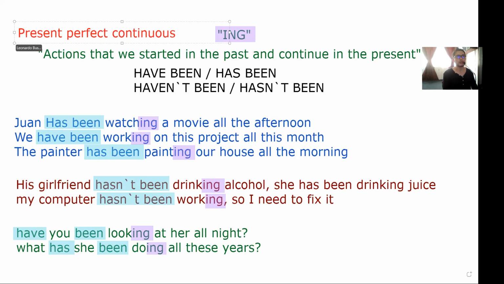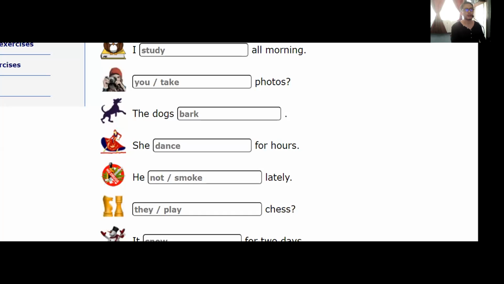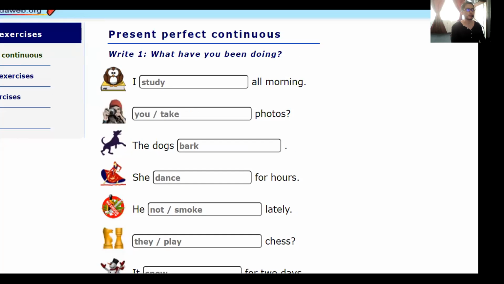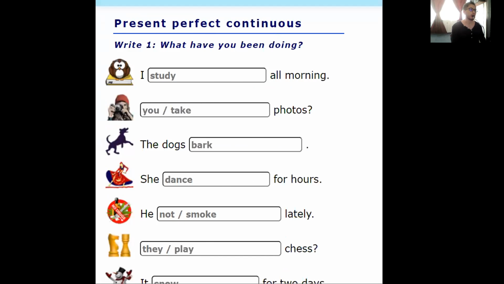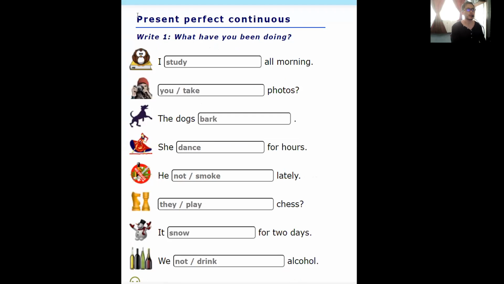So everybody, finally, we are going to do some exercises in order to understand this tense. So let's have a look at the screen. We have some exercises for you in order to practice. Okay, cool. So we have present perfect continuous, number one. What have you been doing? Here we have the pronoun.